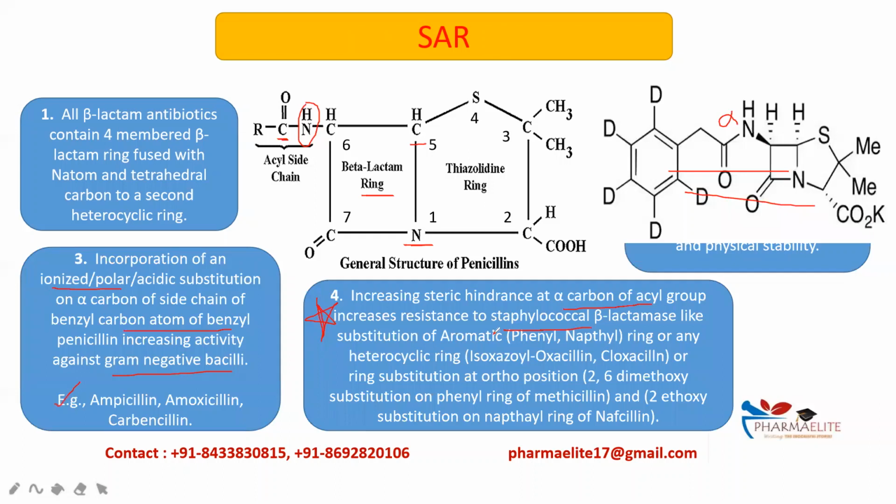So if there is introduction of an aromatic ring such as phenyl and naphthyl rings or heterocyclic rings such as in oxacillin, the substitution is isoxazolyl, or in the case of cloxacillin, or if there is a substitution at ortho position such as 2,6-dimethoxy substitution on the phenyl ring of methicillin and 2-ethoxy substitution on the naphthyl ring of nafcillin. These substitutions are very important as they increase the resistance towards these organisms.